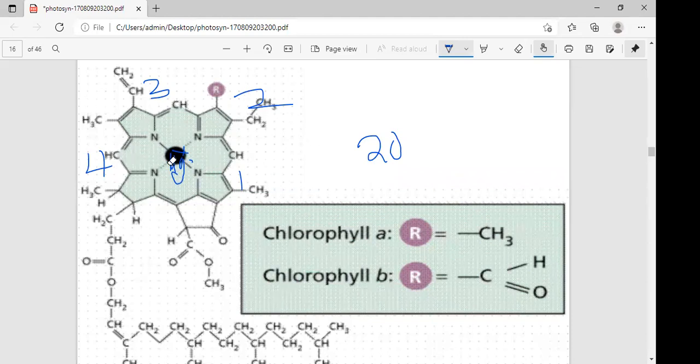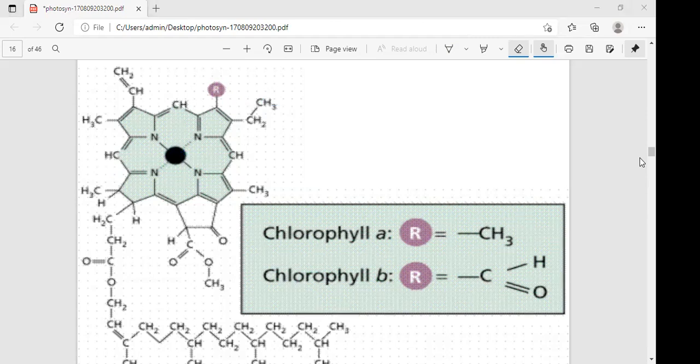Did you understand the structure of chlorophyll? Yes. Next, I will only explain the structure, not A, B, C like that. Here two things are very important: the head and the tail attach, and the atom in the middle is the chemical atom magnesium. This point is the most important for your examination.